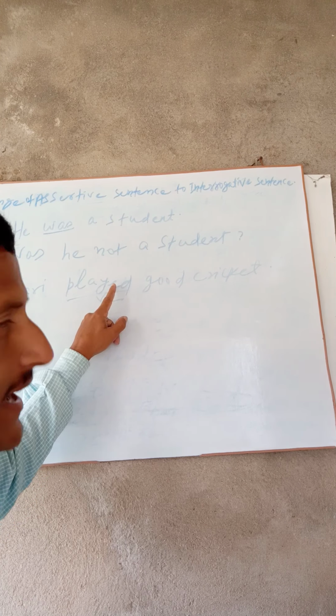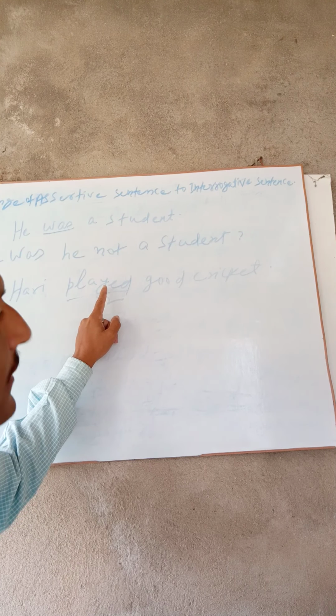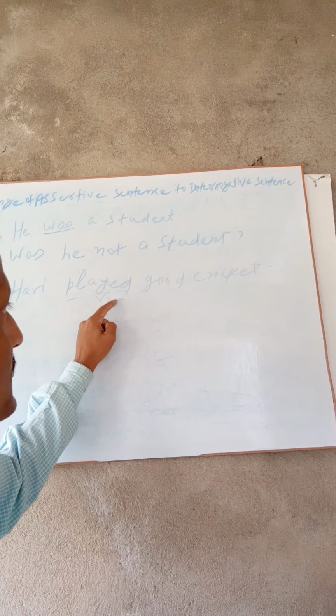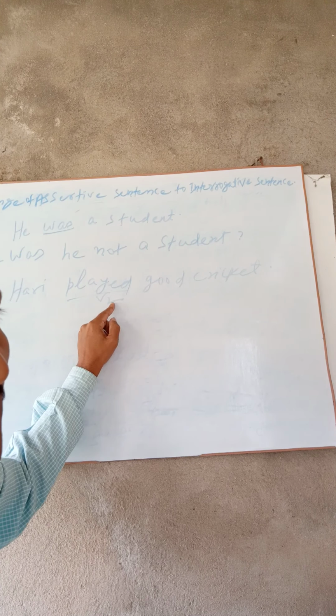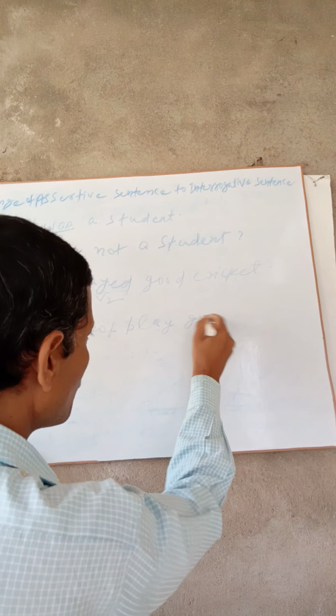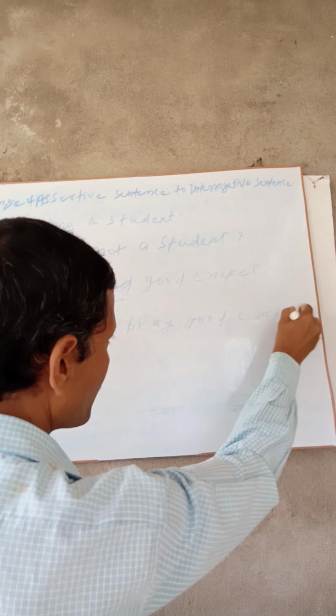Hari played good cricket. Here is played. It is in the V2 form. That is why, when there is the application of V1 play, we apply do or does. Here will be s, then does. If s is not applied there, then there will be do. But here it is in the V2 form. The V2 form of do or does is did. So here we apply did. Did Hari not play good cricket?